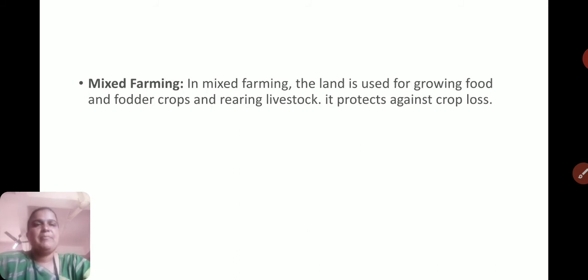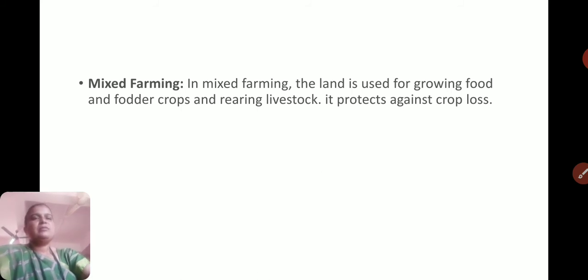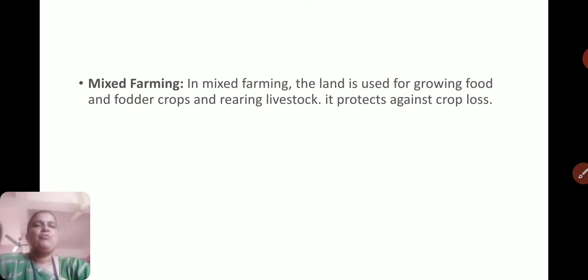Now, mixed farming. In mixed farming, the land is used for growing food and fodder crops and rearing livestock. It protects against crop loss. See here, mixed farming. In this type of farming, what do farmers do? They grow crops, they grow fodder for the animals, as well as they keep animals.